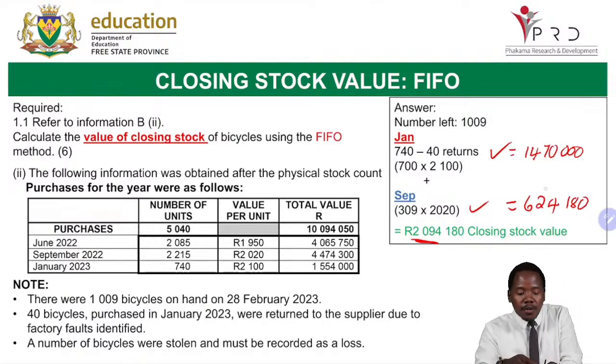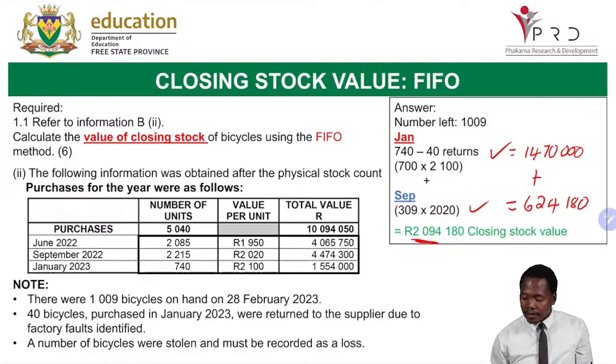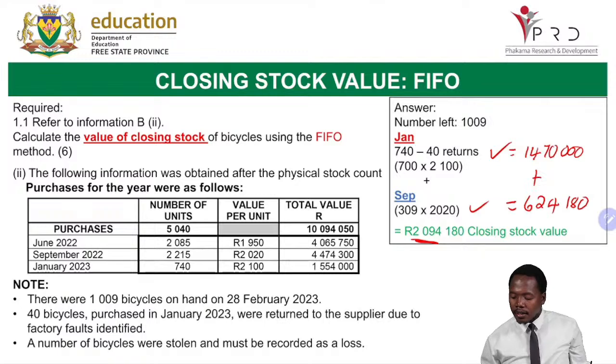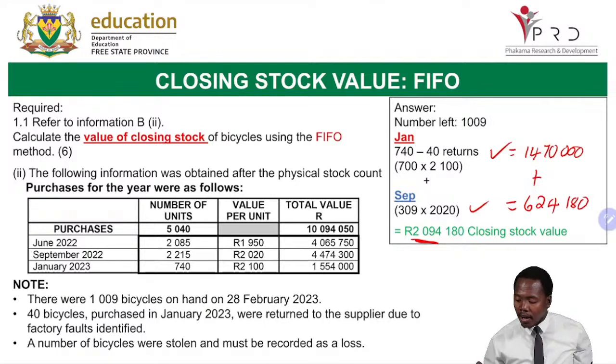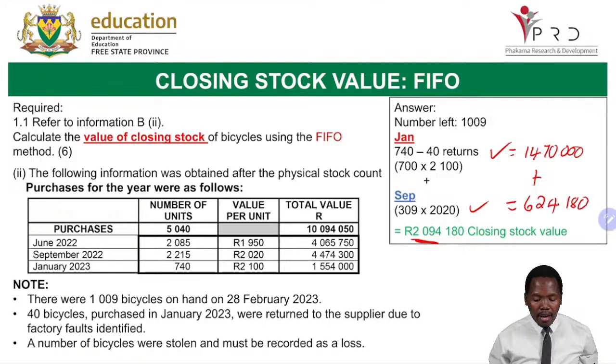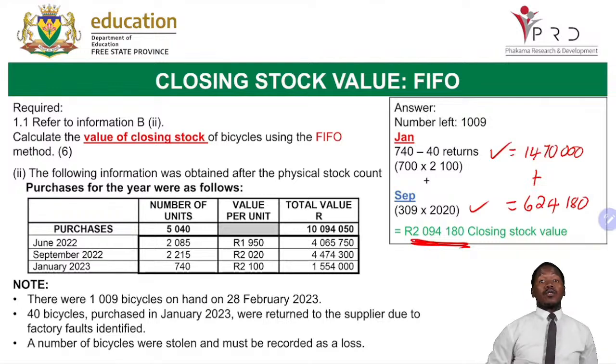So now, if we say 1,470,000 plus 624,180, then we get 2,094,180. So meaning this amount of 2,094,180 becomes what? Our closing stock.